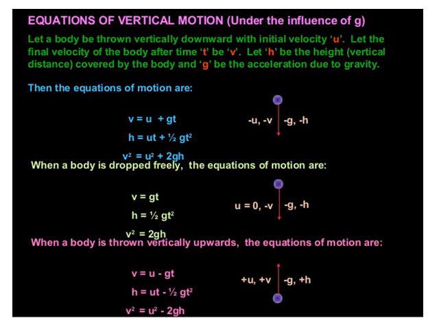The first equation of motion is v is equal to u minus gt, h is equal to ut minus half gt square, v square is equal to u square minus 2gh. So these are the sets of equations for bodies with various types of motion, and you have to bear them in mind in order to solve the problems later.